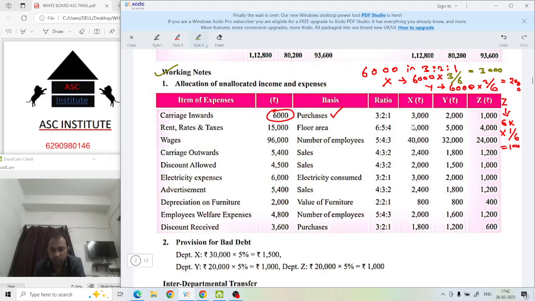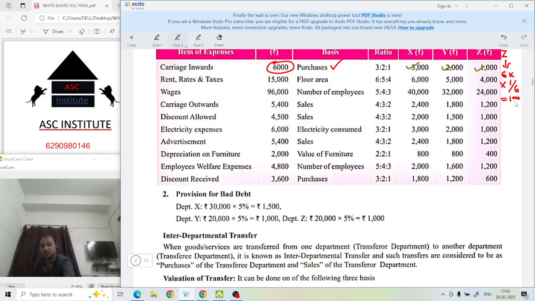Now check this from here. 3,000, 2,000 and 1,000. Understood? Yes or no? Now you have to put all the data over here in the same way. You have to put these amounts in the amount column. You have to put the basis also. Okay. Calculate these ratios and find out the answer. After finding the answer, you have to put it, but first find out the answer.